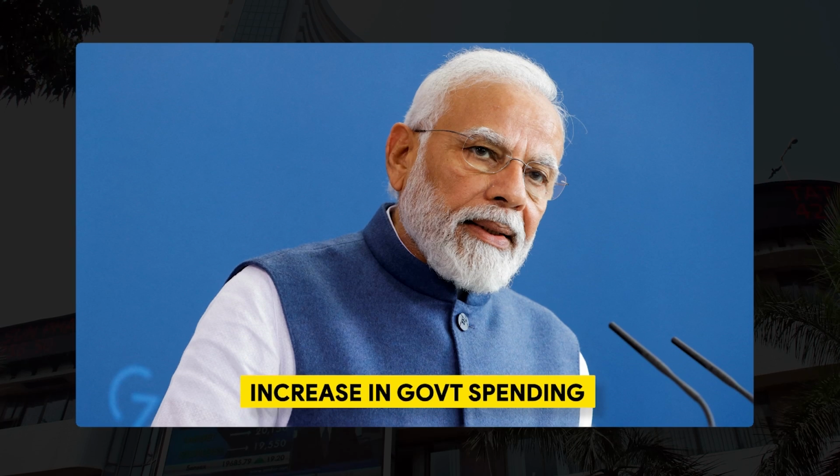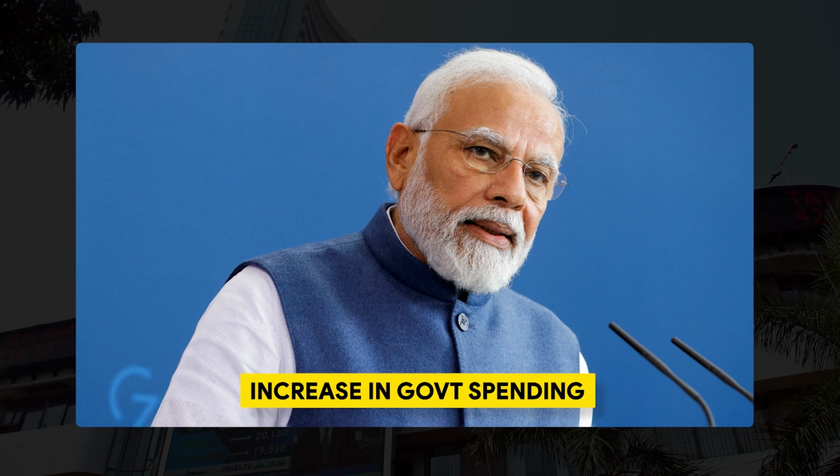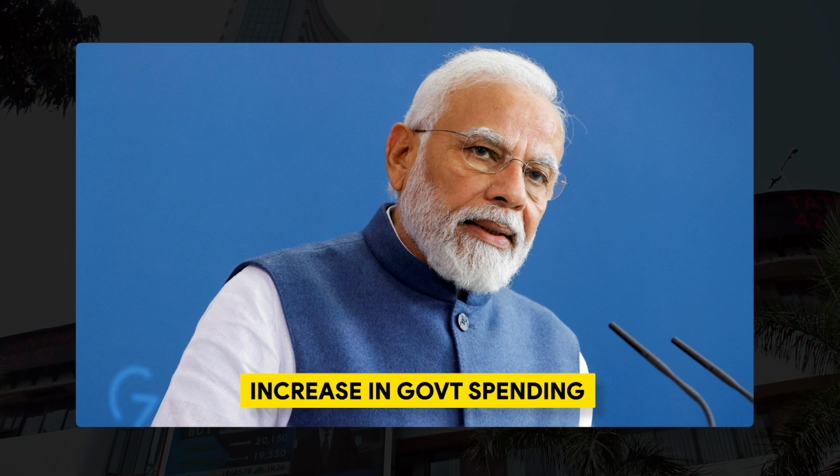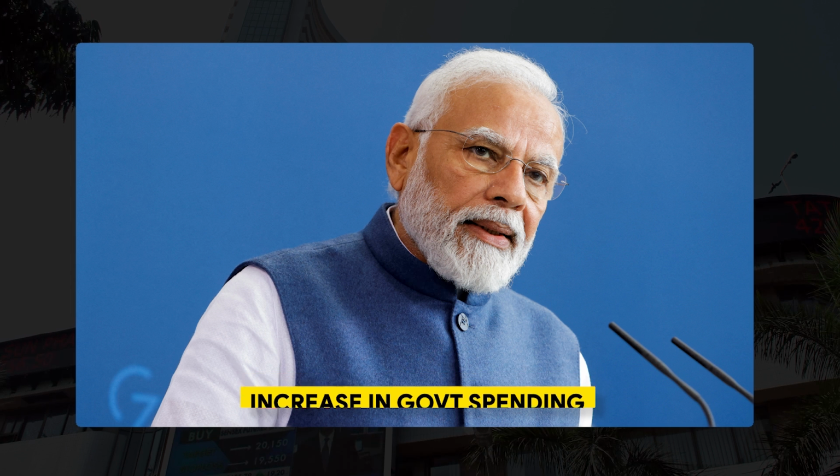But to cut the long story short, there are a few key positive developments that will happen in the stock. The first key development would be that the government spending will increase. They are going to spend a lot of money on infrastructure development, and Adani ji is going to get a lot of projects, and definitely the firm will be able to make more money.